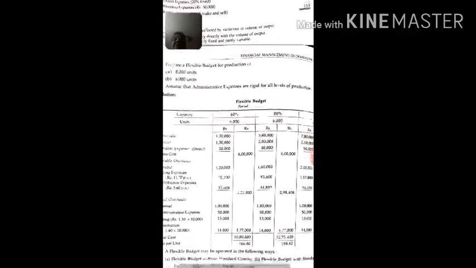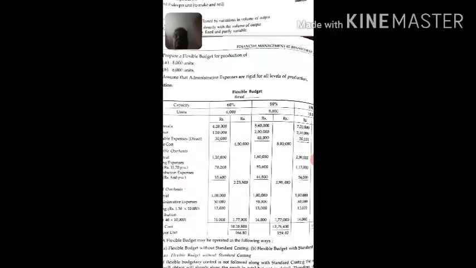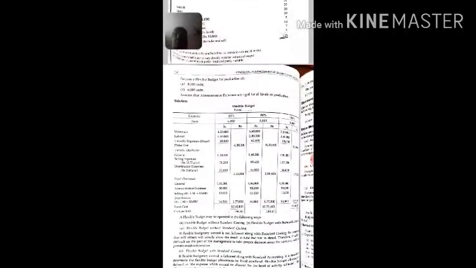Now as you can see, this is the format of flexible budget. Capacity will be there. Capacity means at what percentage the manufacturing unit is operating, and units will be there, and there will be two columns, the inner column and the outer column. All adjustment will be done in the inner column and it will be added and posted under the outer column. Now let us start with this problem.